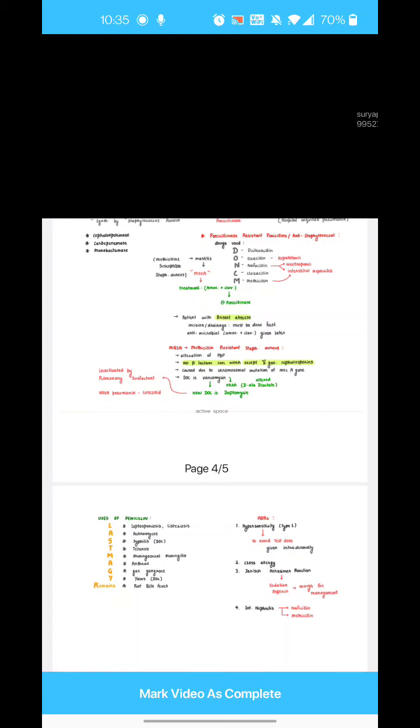Now where we use this drug, it is mainly used in TB. But note down this very, very important point. I told you all cell wall synthesis inhibitors are cidal, but this is an exception. It is a tuberculostatic drug. So please note down, this is where the examiner tests you. You have a concept that all cell wall synthesis inhibitors are cidal, but this one is static.